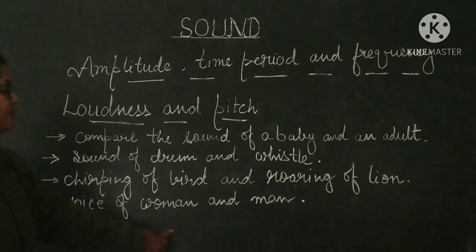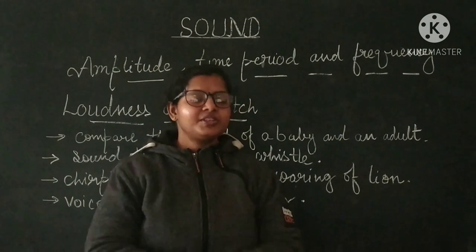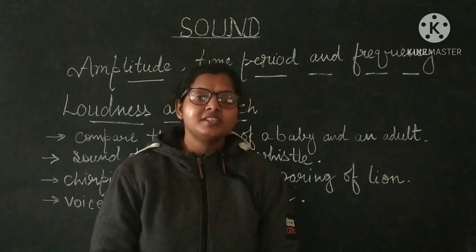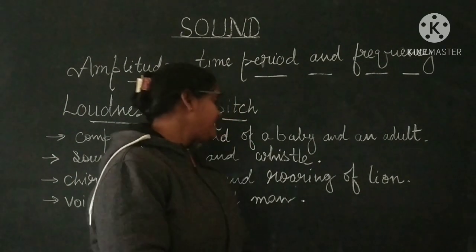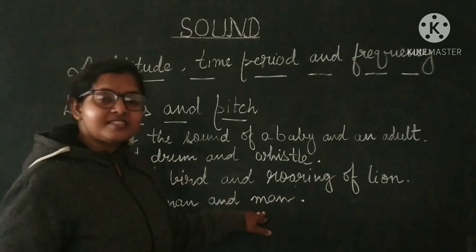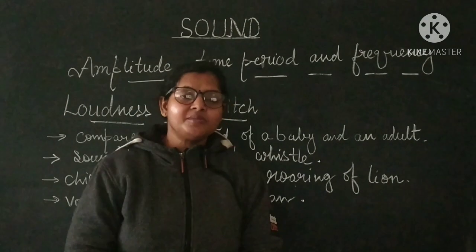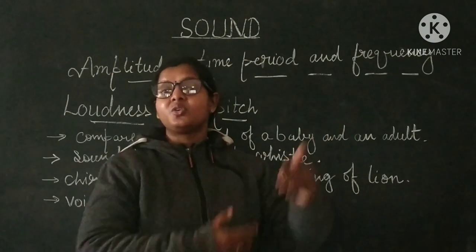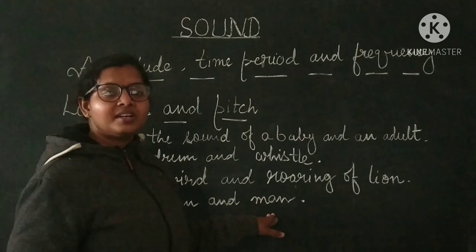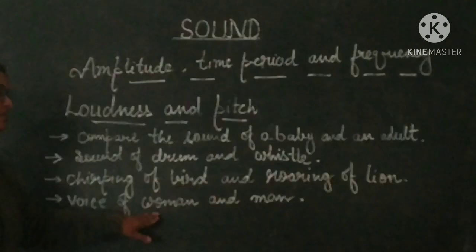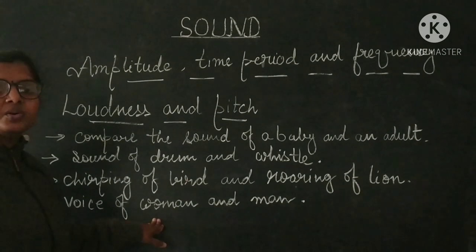Voice of woman and man. Dear students, in case of woman, frequency is higher and amplitude is lower. That's why a shrill voice is produced by woman. While in case of man, frequency is lower and amplitude is higher. That's why the sound of a man is bass, a roaring voice is produced. So loudness is higher and shrillness is very low. In case of woman, a shrill voice is produced while loudness is low.